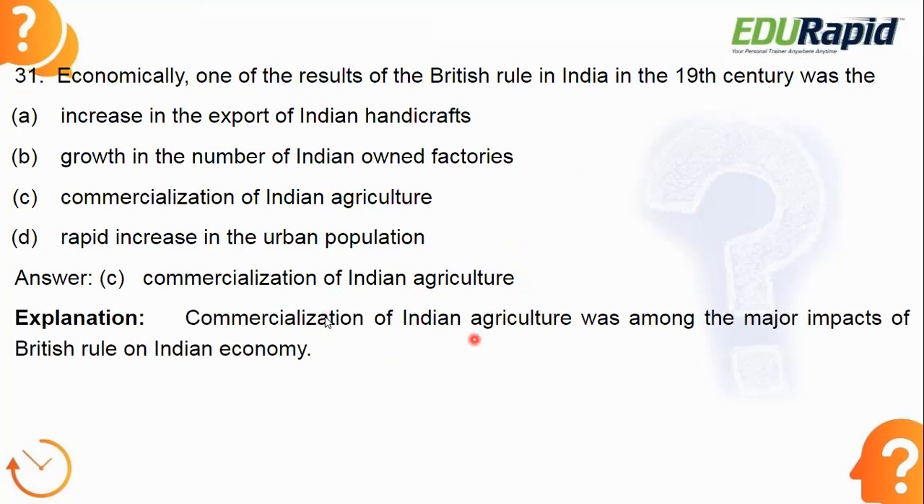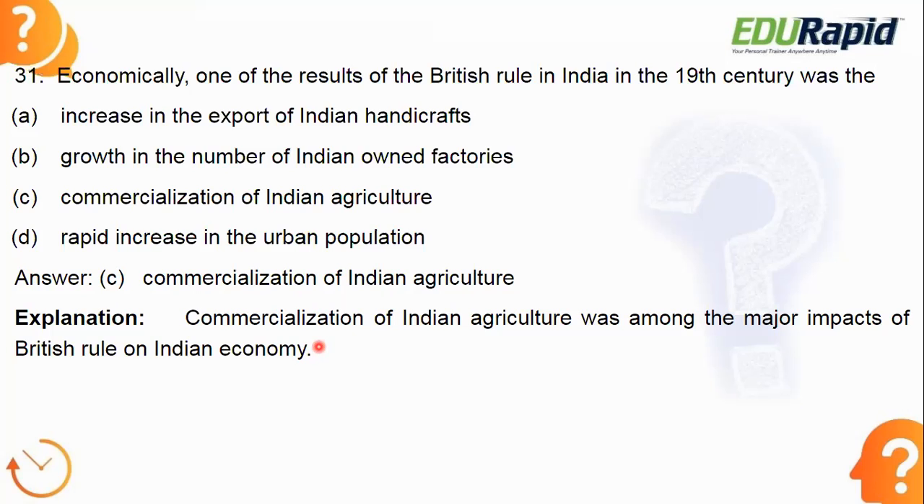Before the British invasion, Indian agriculture was not commercialized. They were growing crops for eating purposes. So when the British came to India, they introduced indigo and many other commercial crops. So commercialization of Indian agriculture was among the major impacts of British rule on the Indian economy.